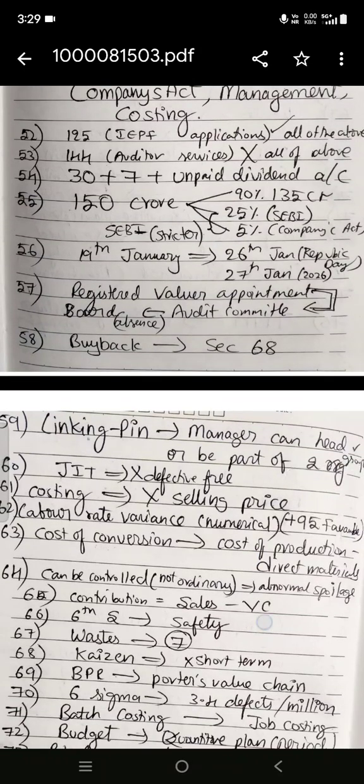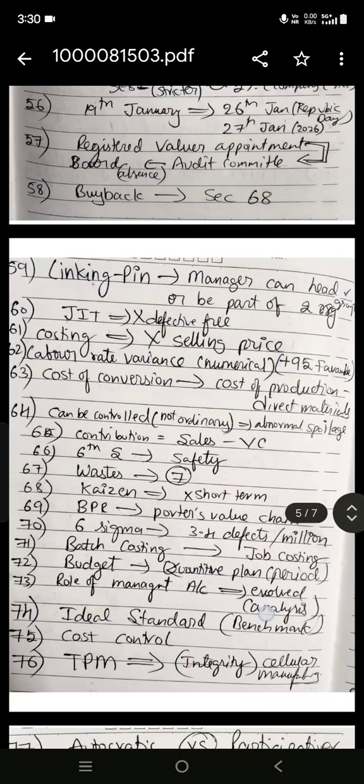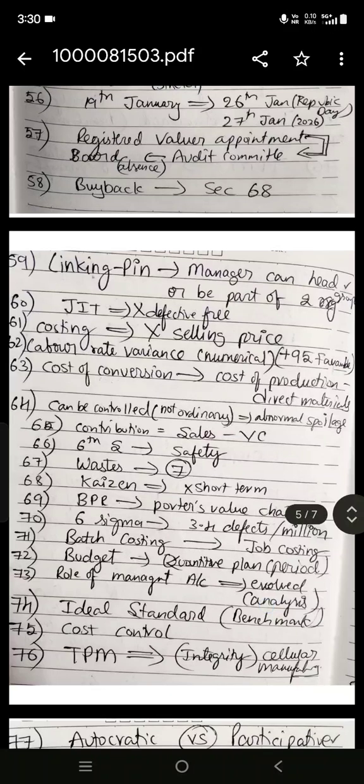And one easy question: buyback is which section? Section 68. And one question on linking pin. It is in management. The answer is a manager can be part of two groups, group A and group B. He can be part of both groups so that he can analyze and link both. In such a way, the manager becomes the linking pin.